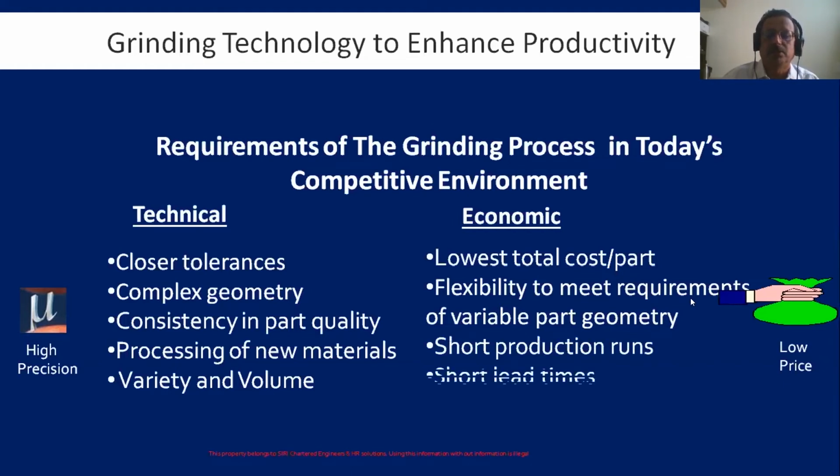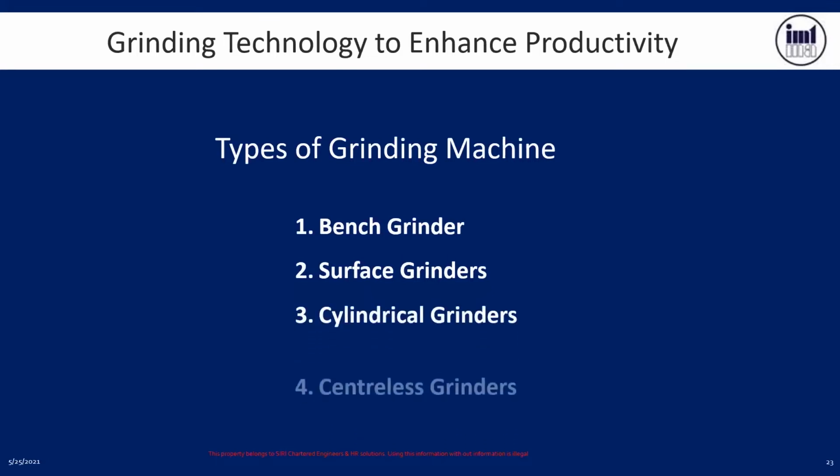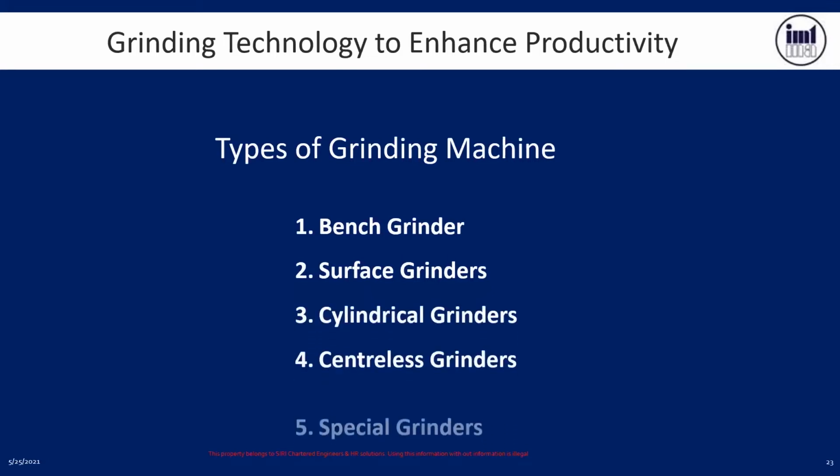So short production runs. The different types of grinding machines are a bench grinder, surface grinder, cylindrical grinders, centerless grinder, and special grinder. These are the basics of all grinding machines. You might have seen in your day-to-day work, or in the books, or wherever it is.